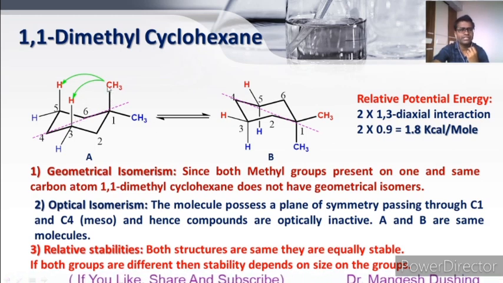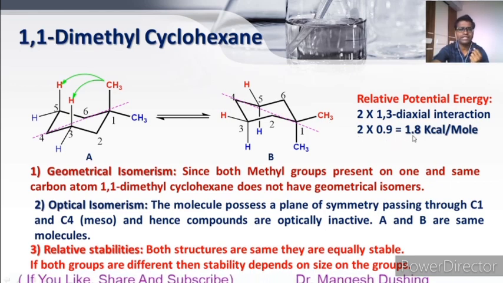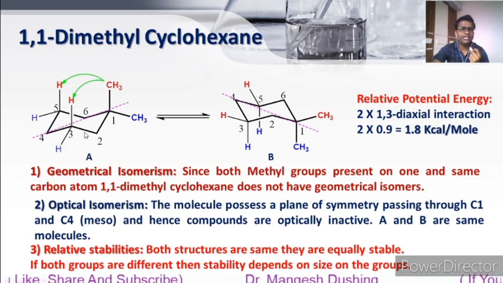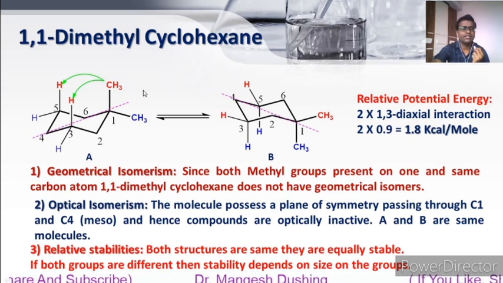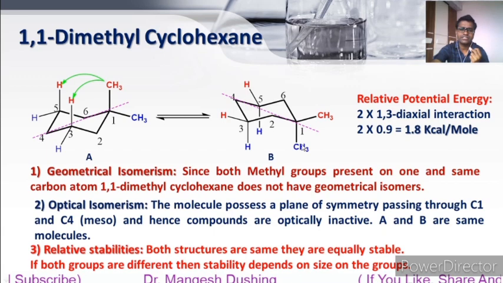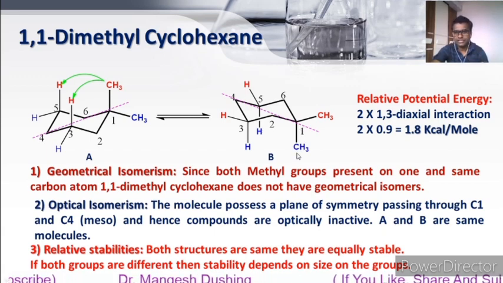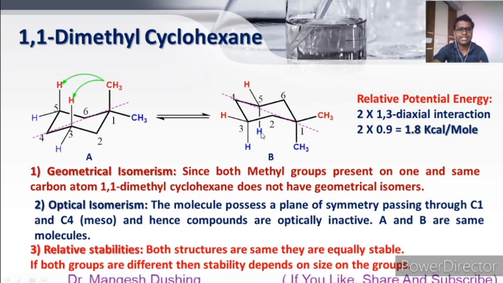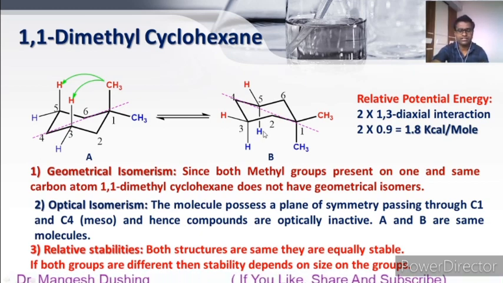So there are 2 1,3 diaxial interactions. So 2 into 0.9 is equal to 1.8 kilocalorie per mole. So the relative potential energy of this molecule is 1.8 kilocalorie per mole. Similarly for this one also, because again in this structure one is an axial methyl, one is an equatorial methyl. This methyl shows 1,3 diaxial interactions, and the energy will be the same. These two molecules are the same molecules.